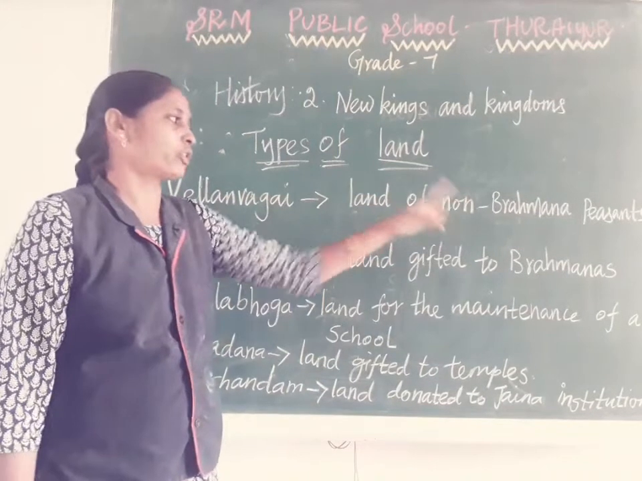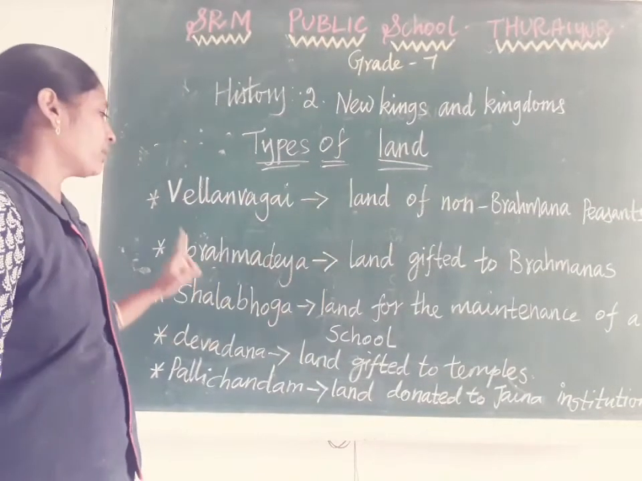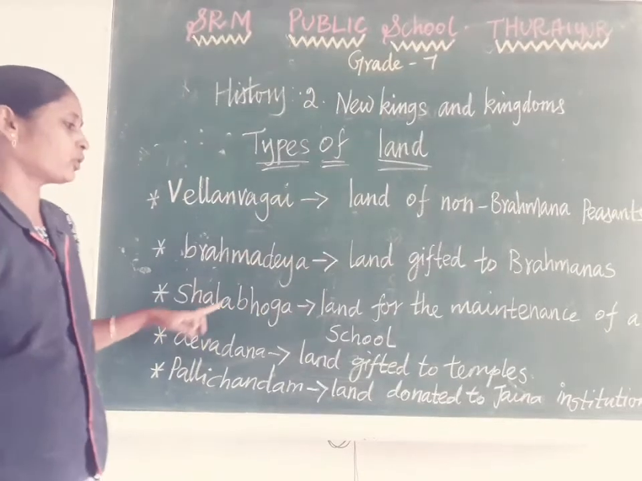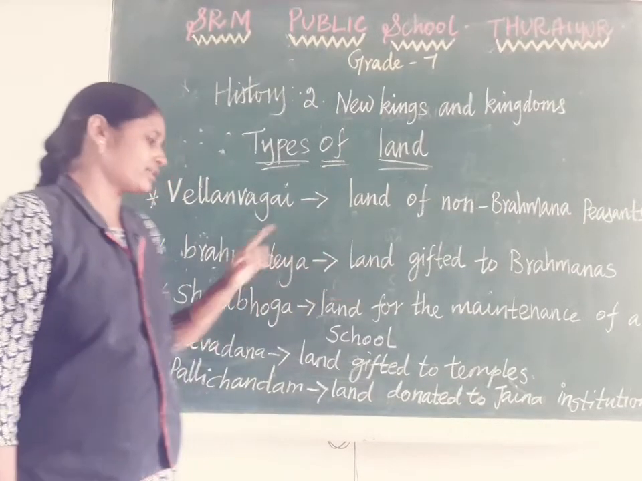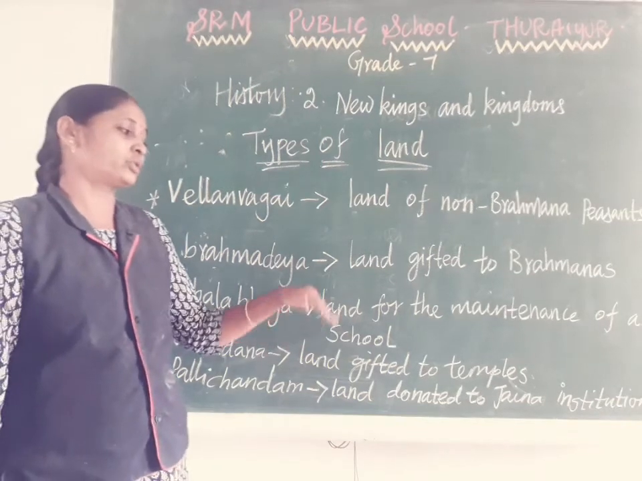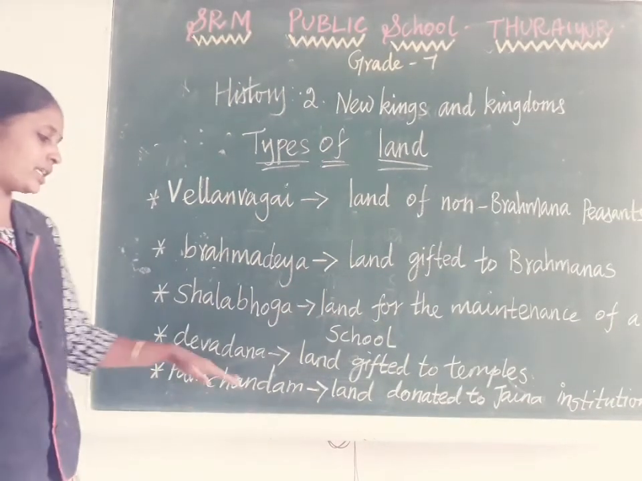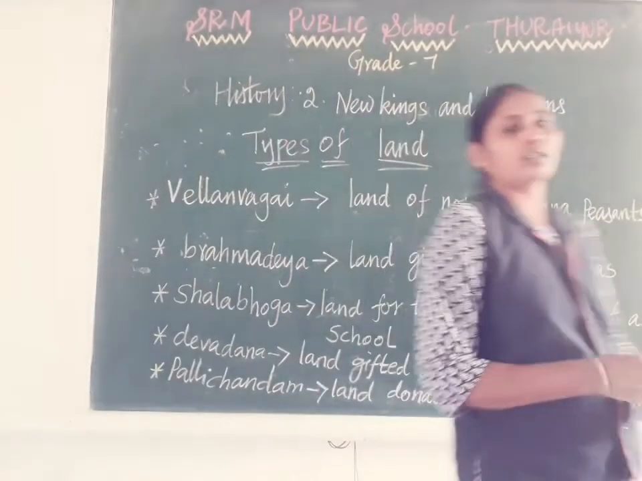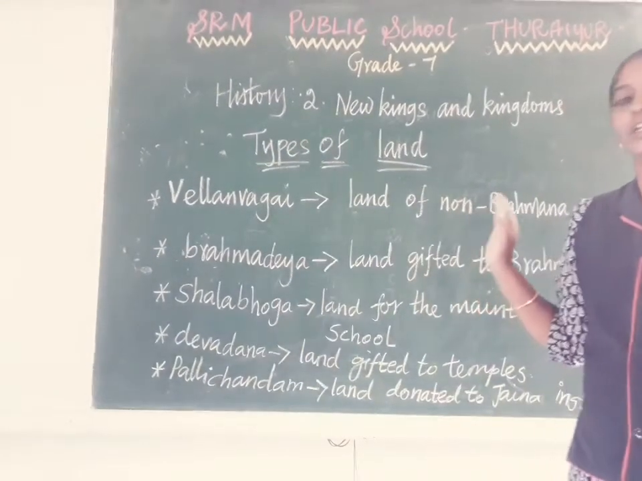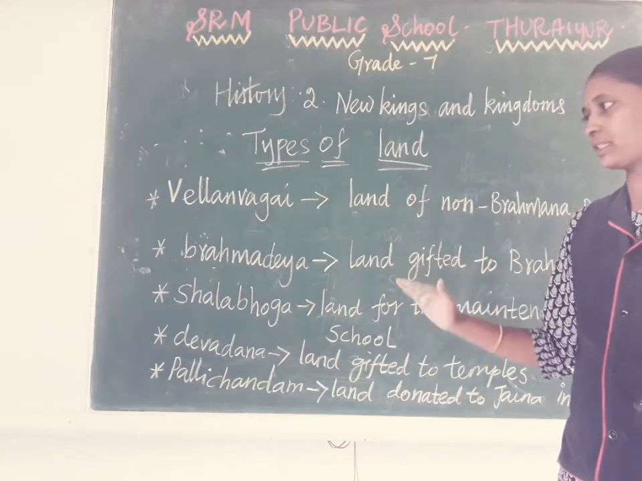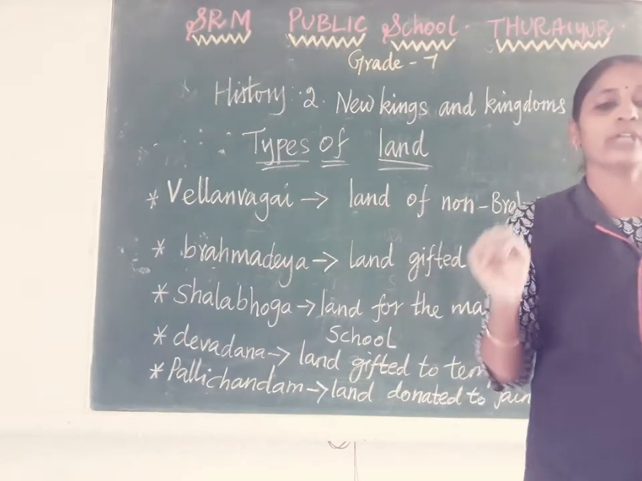Okay, once again I will read. Velan Vagai, the land of non-Brahman peasants. Brahmodaya, the land gifted to Brahmins. Salabhoga, the land for maintenance of schools. And then Devadana, the land gifted to temples. And Pallichandam, the land donated to Jaina institutions. This is also very important. You are supposed to know all five.